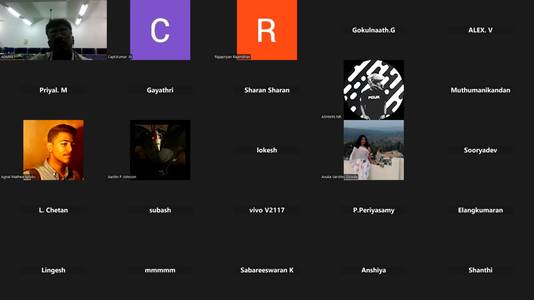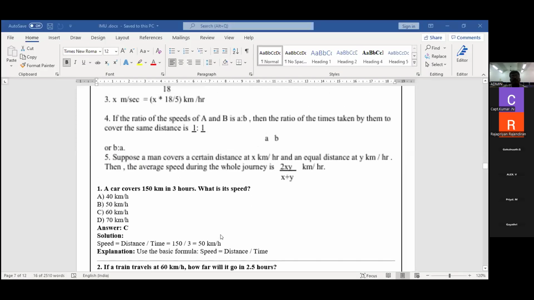Now, one more simple problem, only one problem, right? Second problem: the train travels 80 kilometers per hour. Now I'm going to change the problem.